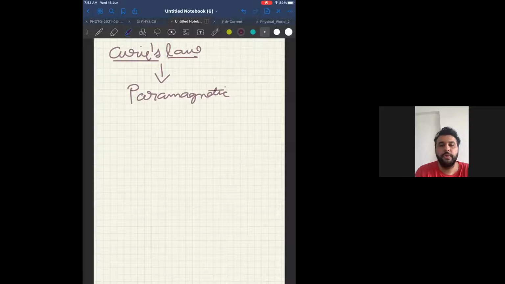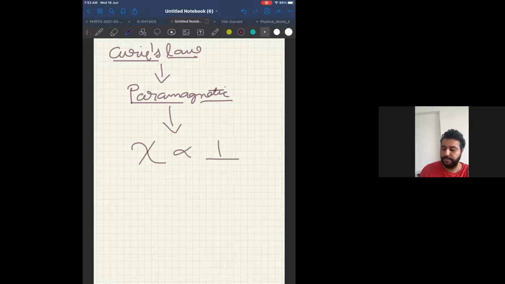And the law states that for a paramagnetic substance, the magnetic susceptibility is inversely proportional to temperature.